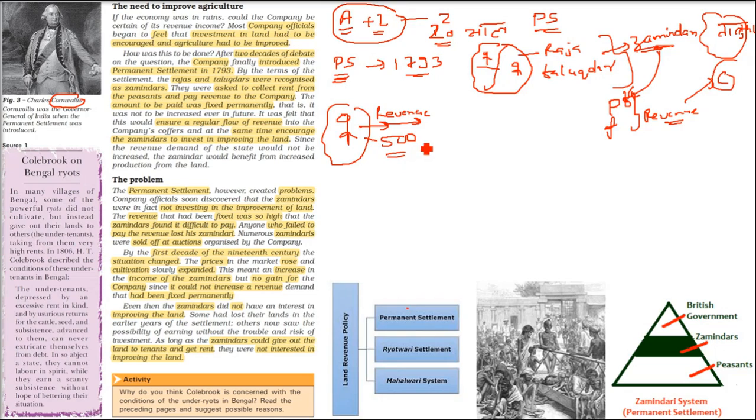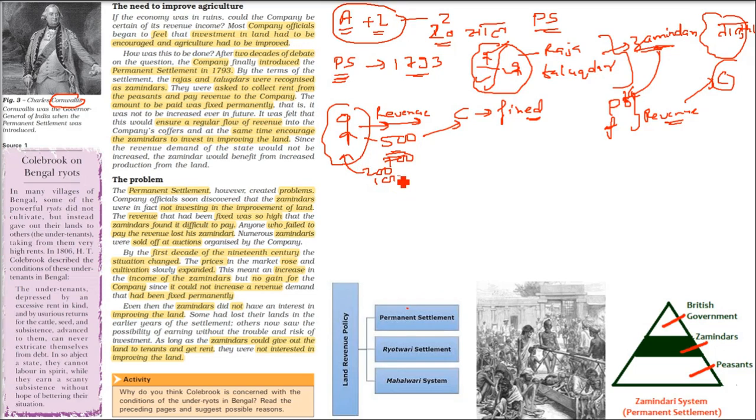Now the company wanted a regular, fixed source of income, because the lands are different. For different lands they were getting, say, 500, 500, 500, so they might be getting some 10,000 rupees in total. They wanted a fixed income because they did not want to depend on the trading factor. So maybe the Zamindar was getting 700, so he may be getting 200 of profit.